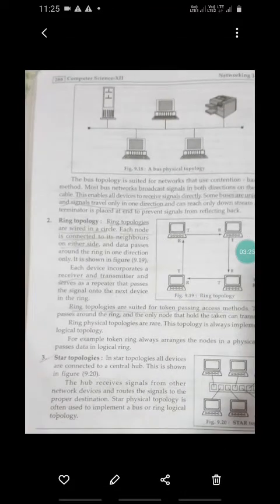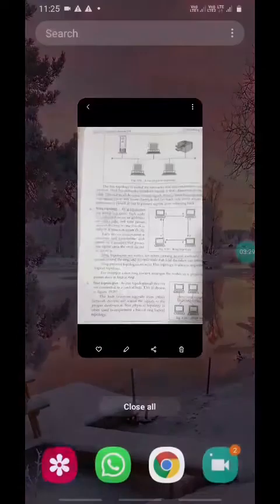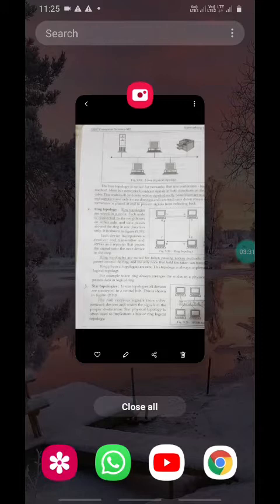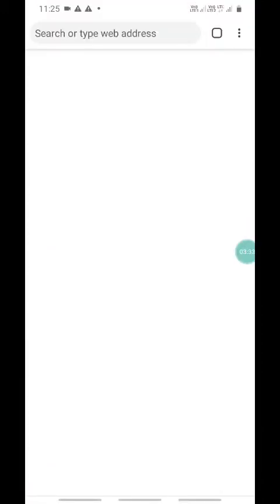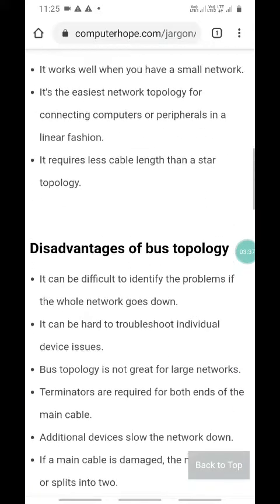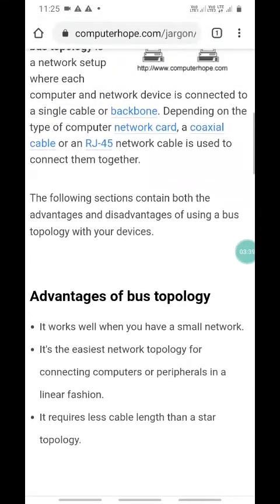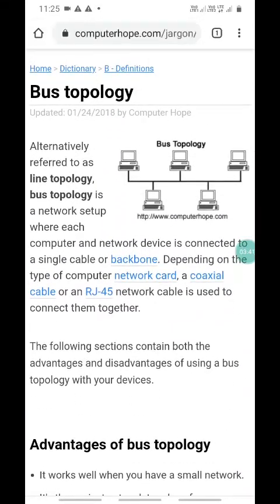For detailed notes on bus topology, please refer to the link above. Please refer to this link, which is the Computer Hope link. It includes the bus topology.